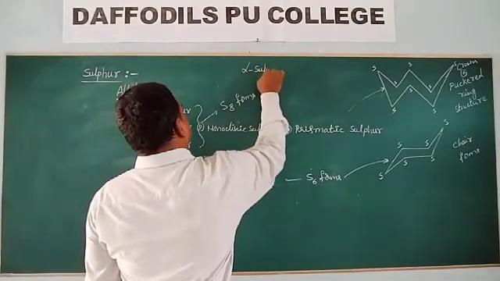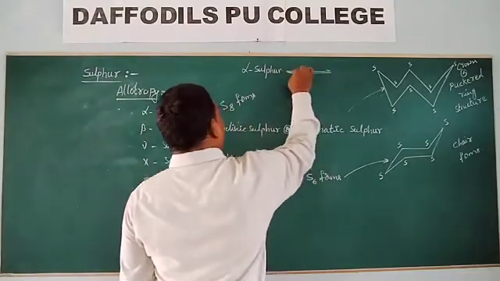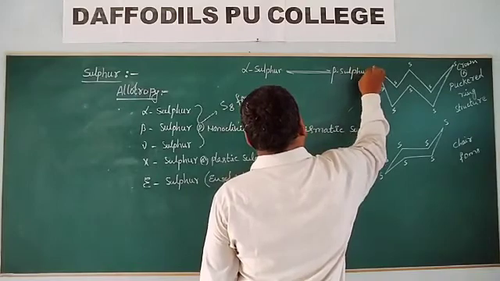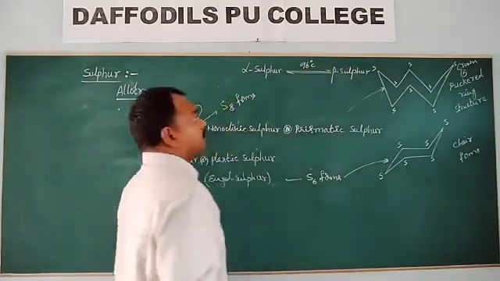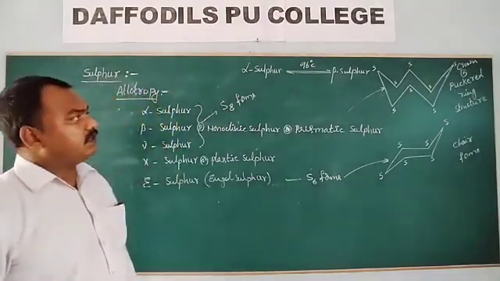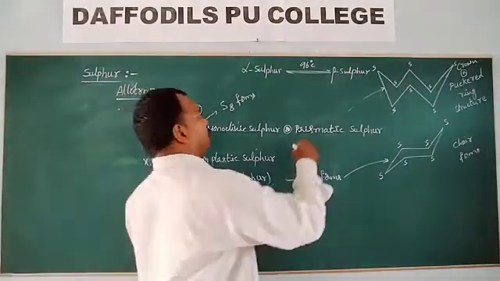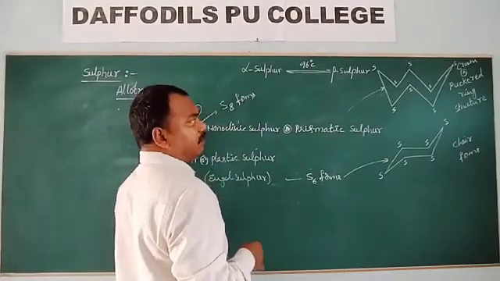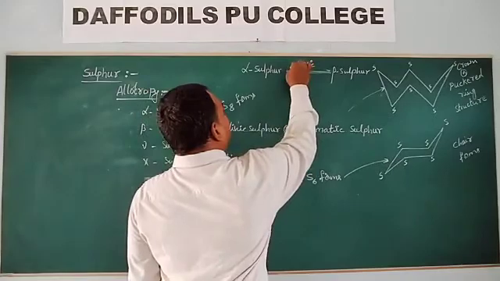Alpha sulfur. At 96 degrees centigrade, an equilibrium is present between alpha sulfur and beta sulfur.